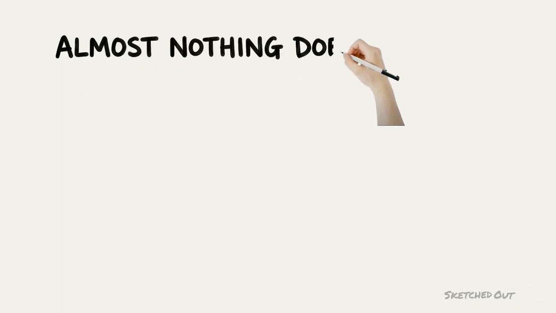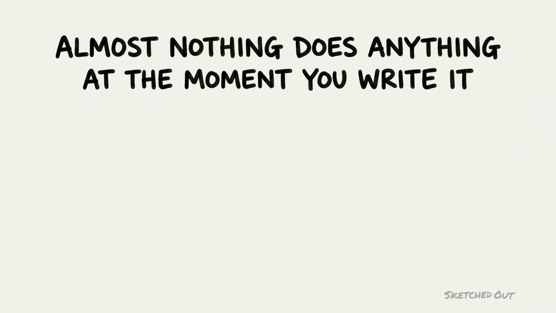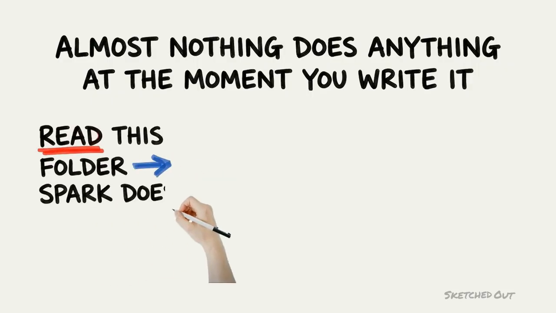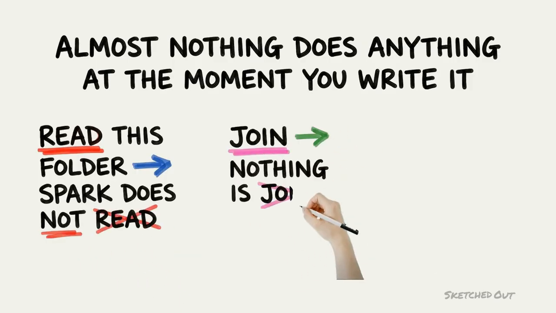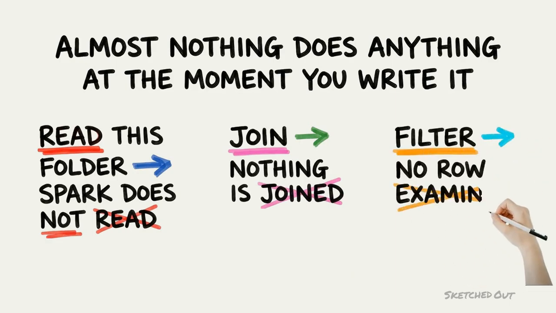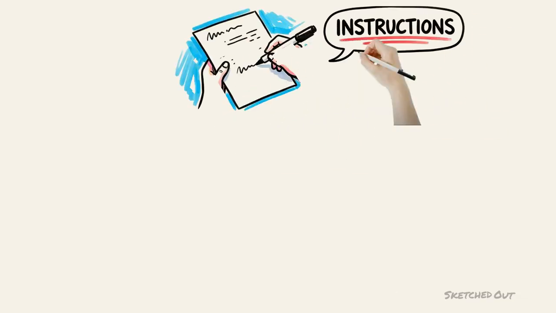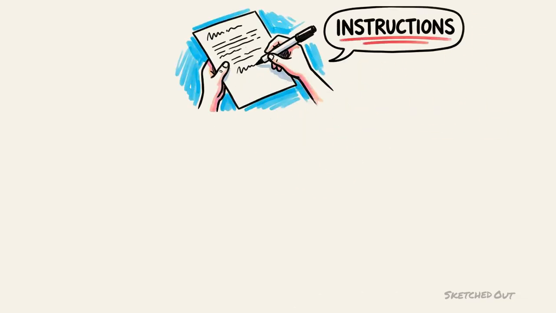Here's why. Almost nothing you write in Spark actually does anything at the moment you write it. When you say, read this folder, Spark does not read the folder. When you say, join these 2 tables, nothing is joined. When you say, filter to the last 30 days, no row is examined. Every one of those instructions is simply written down.